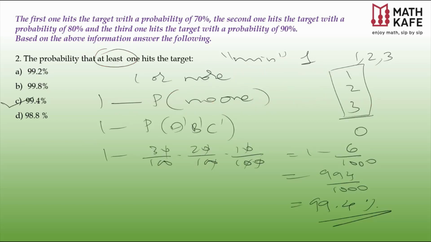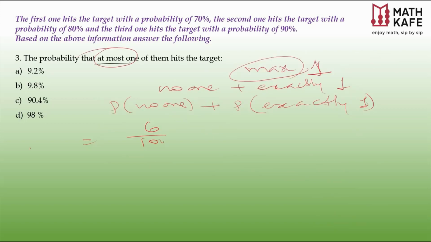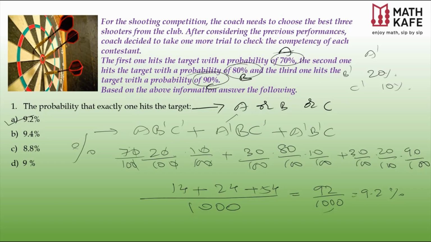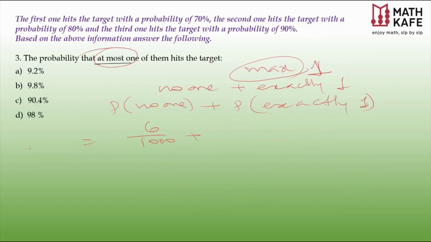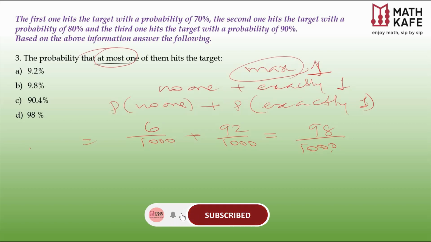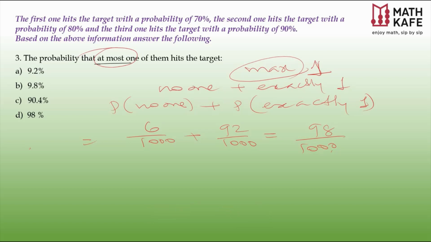The good thing is both of these cases we have already calculated. Remember, in the last case we have taken no one and we got it as 6 by 1000. So here I can write 6 by 1000, and exactly one as well we have already calculated as the first answer, that is 92 by 1000. Just adding that as well, 92 by 1000. Now this is 92 plus 6, it is 98 by 1000. And as we are looking for a percentage answer, take out the 100. So one 0 left. So this is 9.8 percentage. That is our answer. I repeat, both at most and at least are the most important words in probability, and you have to be careful about that to avoid errors.